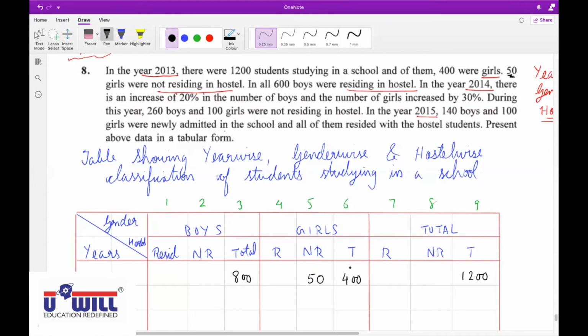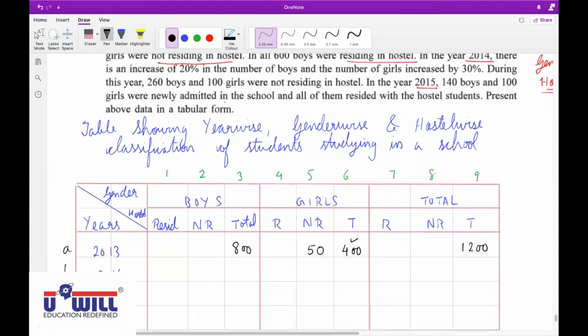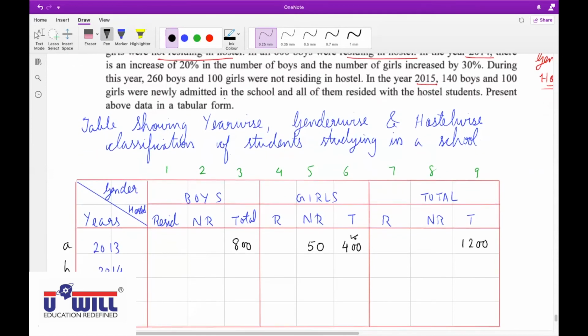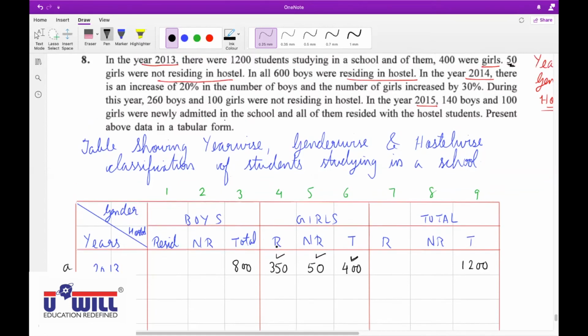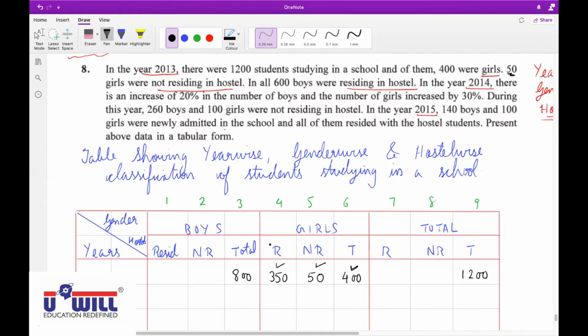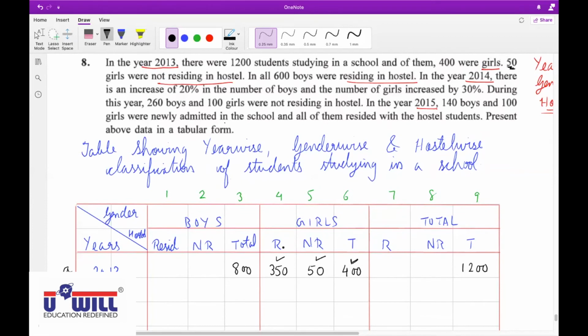Pratham, how many total girls are there? 400. Out of that, how many are not residing in hostel? 50. How many would be residing in hostel? 350, that is 400 minus 50. With every one figure you obtain two figures, and only then should you read further. Okay, read the next sentence.